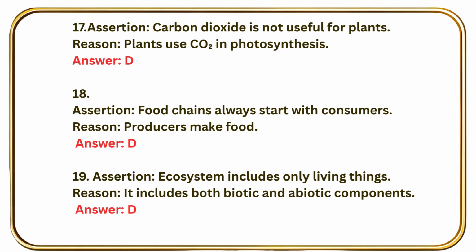Question number 17, assertion: Carbon dioxide is not useful for plants. Reason: plants use carbon dioxide in photosynthesis. Answer, D. Question number 18, assertion: Food chains always start with the consumers. Reason: producers make food. Answer, option D. Question number 19, assertion: Ecosystem includes only living things. Reason: it includes both biotic and abiotic components. Answer, option D.